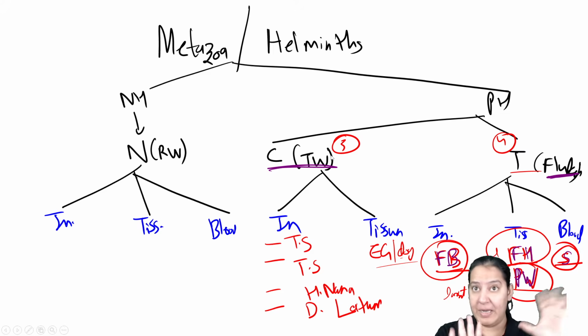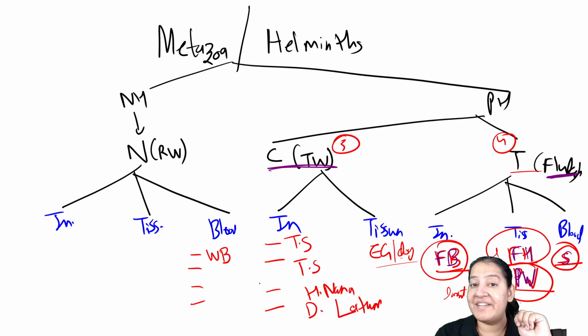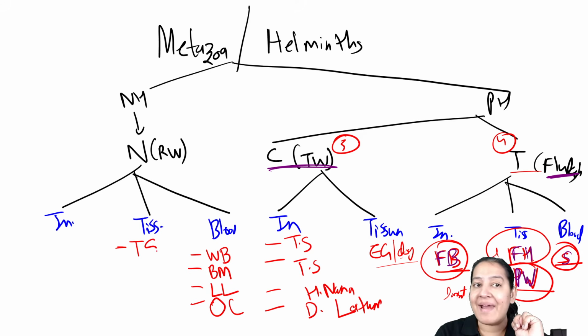Nematodes are difficult for me also, but I will try. In the blood there are four. What were the four? One was Wuchereria bancrofti, which causes elephantiasis. One was Brugia malayi. One was Loa loa. And the last one was Onchocerca volvulus. So these are the four blood nematodes or roundworms, right? In tissue, there are only two. The one which resides in skeletal muscle is Trichinella spiralis. And the other one was Dracunculus medinensis.